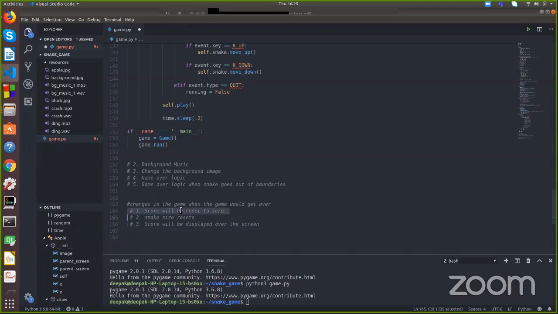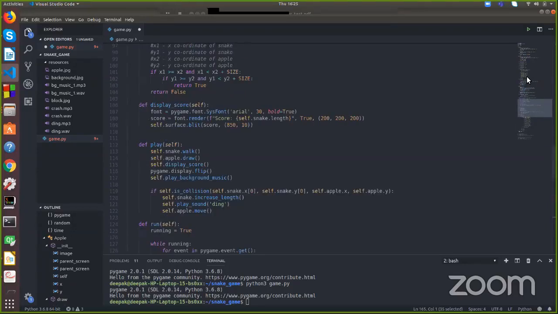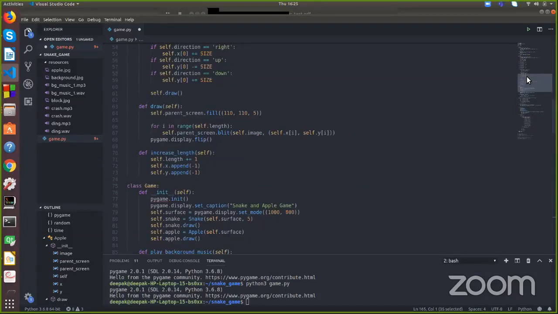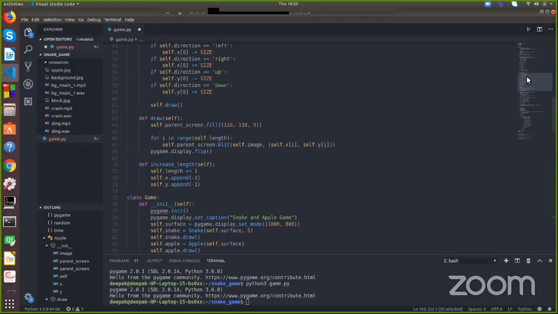Okay, so we will first implement the first thing. When the game gets over, we need to reset the game. So in which class are we going to implement that? Let me know. These changes of the game over logic, in which class are we going to implement that? I think these are the basic questions. Now you should answer this. Either in the snake class, the game class, or the apple class?